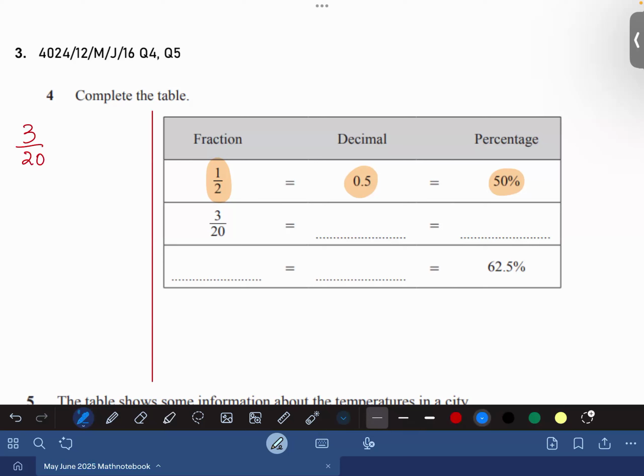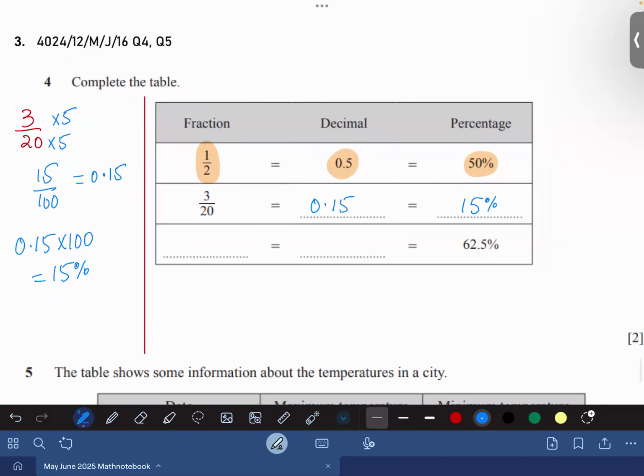I want to convert 3 by 20 into decimal. So intentionally, I am going to multiply 20 with 5 so that the denominator is 100. So 3 5s are 15. 15 by 100. So 15 by 100 is 0.15. I can write, Muid, here that 0.15. Now I will be multiplying 0.15 with 100 so that the answer is in percentage. So it means that it is 15%. It is what? 15%.